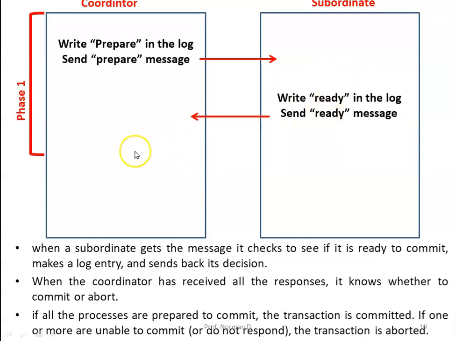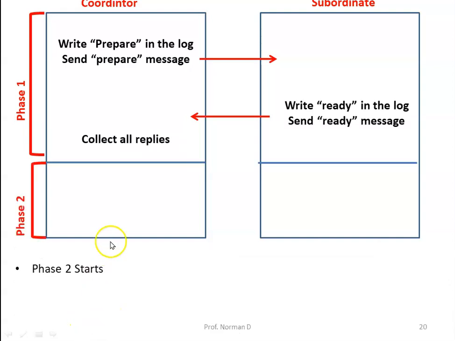When the coordinator has received all the responses, it knows whether to commit the transaction or to abort. If all the subordinates, that means all the processes, are prepared to commit, the transaction is committed. Even if one is not able to commit, then the entire transaction is aborted. So it collects all the replies.